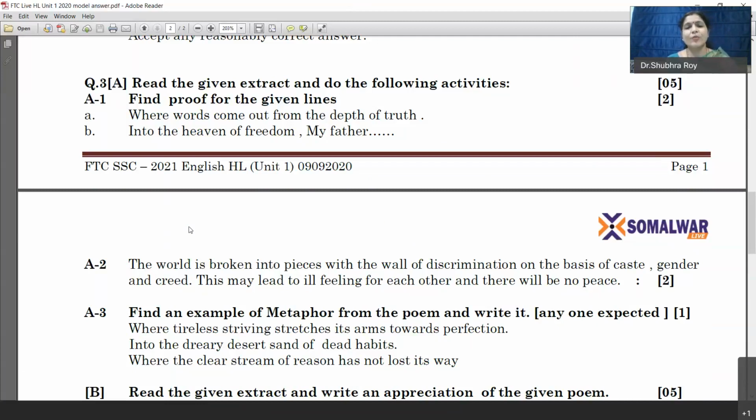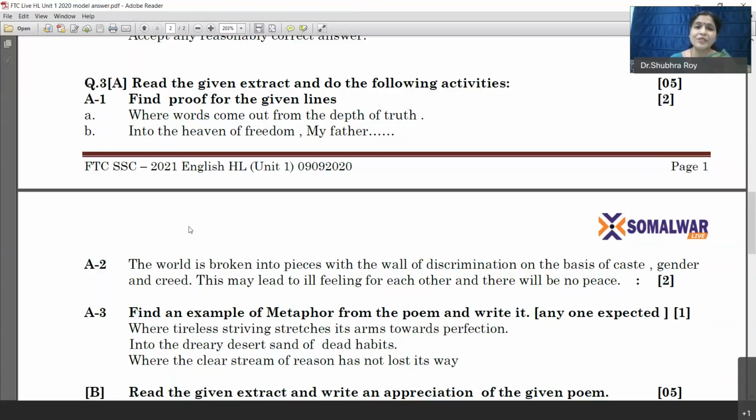So the world is broken into pieces. Here, explain the line. Explain the line is also global understanding. How globally you can connect this line to the others. Okay. The world is broken into pieces with the wall of discrimination on the basis of caste, gender, and creed. This may lead to ill feeling for each other, and there will be no peace.